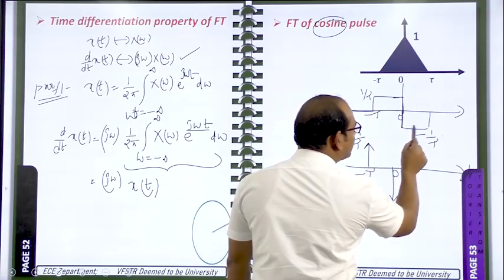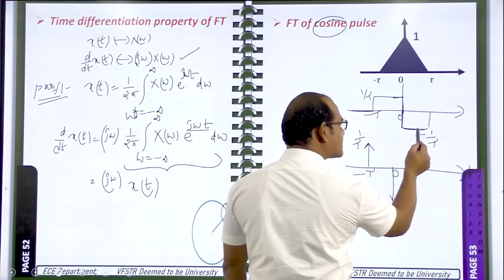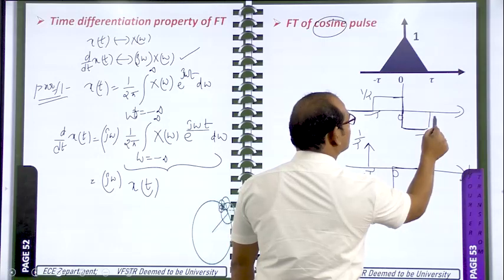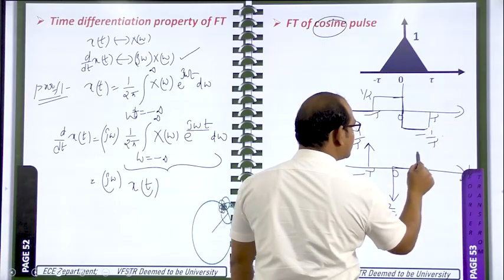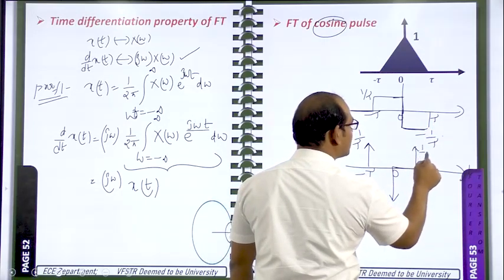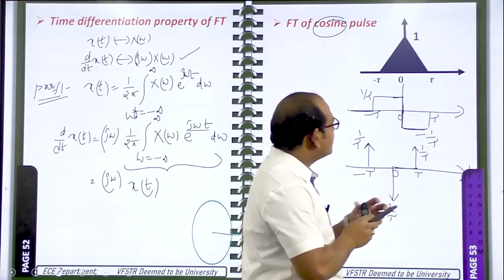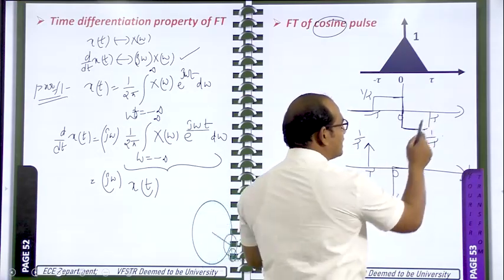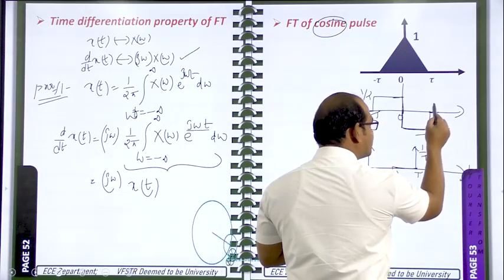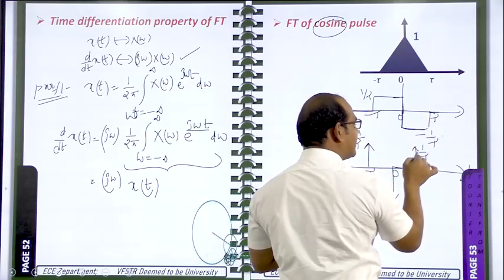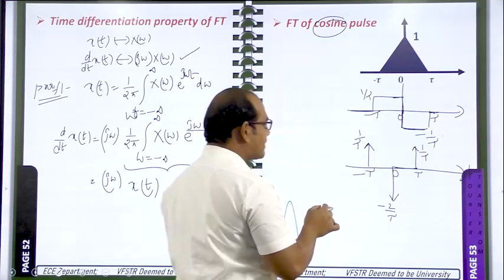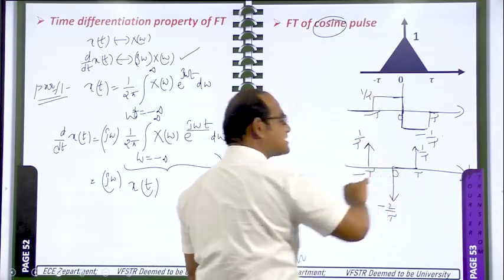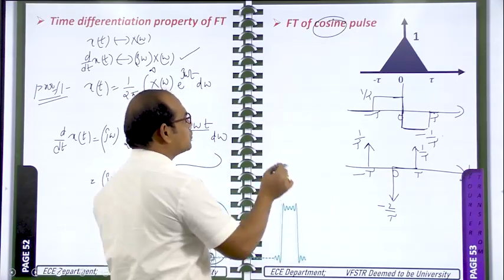Next, from here to here the amplitude is constant, so constant differentiation is 0, and at t is equal to tau, you will have one impulse with the amplitude of 1 by tau, because it is changing from minus 1 by tau to 0. Here it becomes 0 only, that means 0 minus minus 1 by tau will become 1 by tau. So in this way, after two differentiations on the given signal, you have the three impulses like this.